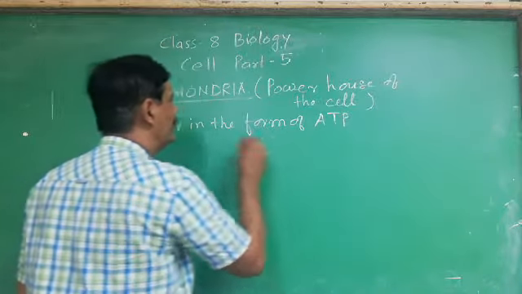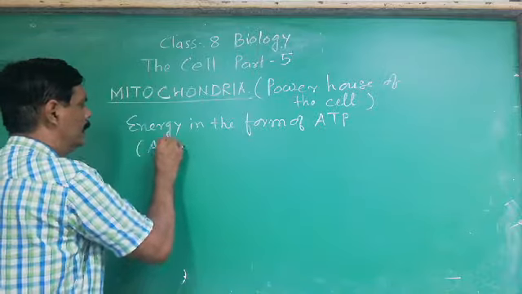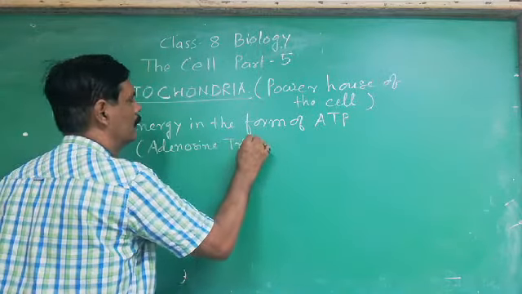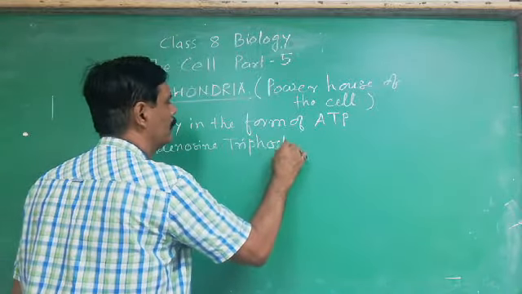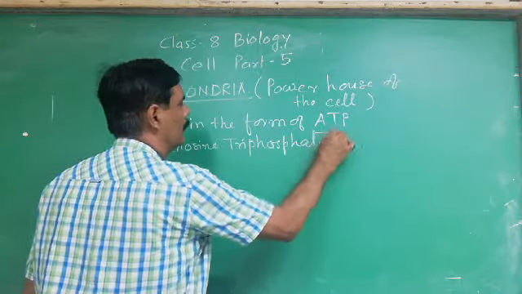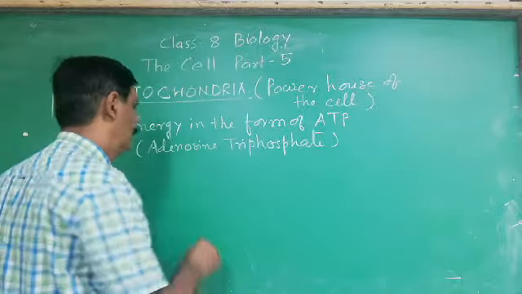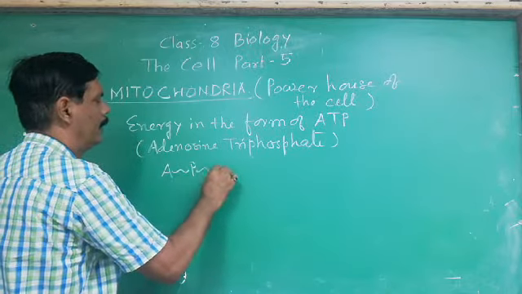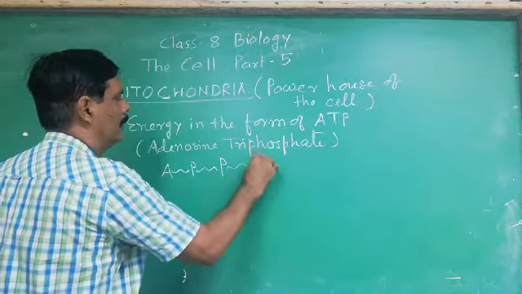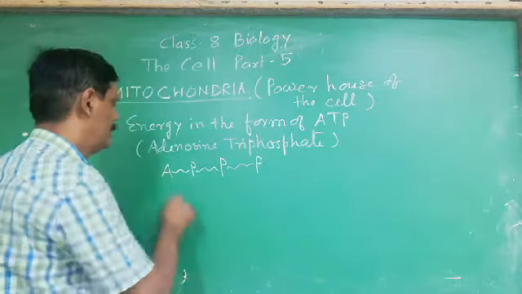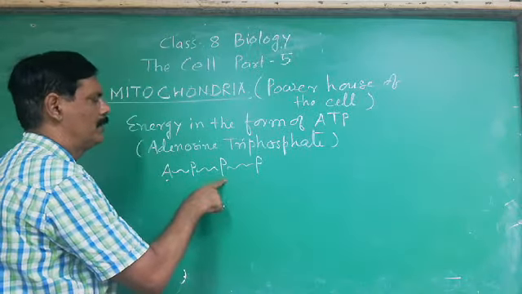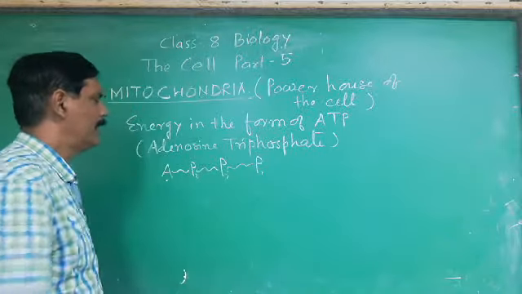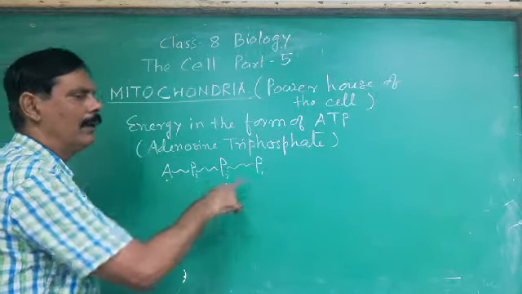ATP. ATP means adenosine triphosphate, where it is written as A, P, P, P. See the machine? Phosphorus, phosphorus, phosphorus, that is inorganic phosphorus. They are being added, and these are the chemical bonds.